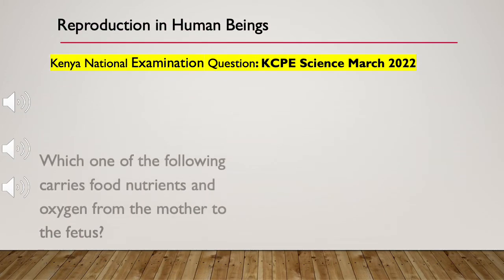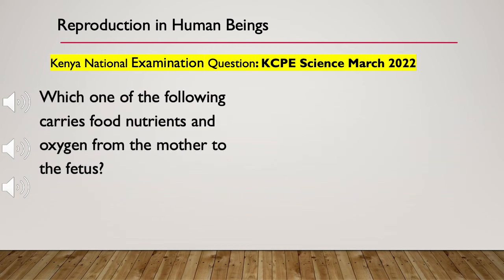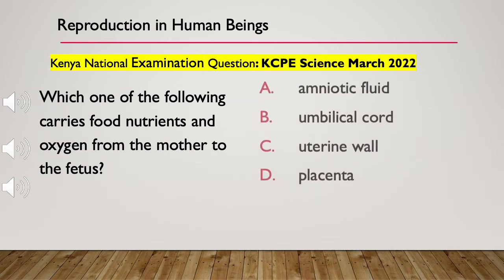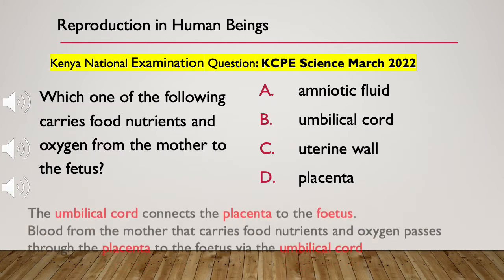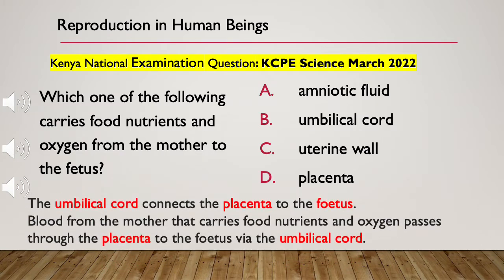Which one of the following carries food, nutrients and oxygen from the mother to the fetus? A. The amniotic fluid, B. The umbilical cord, C. The uterine wall, and D. The placenta. The umbilical cord connects the placenta to the fetus. Blood from the mother that carries food, nutrients and oxygen passes through the placenta to the fetus via the umbilical cord.